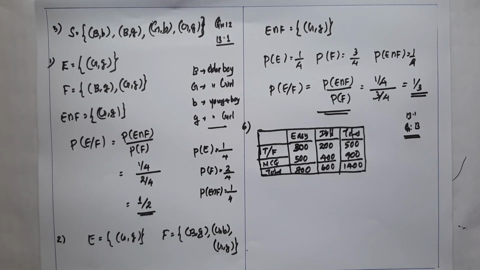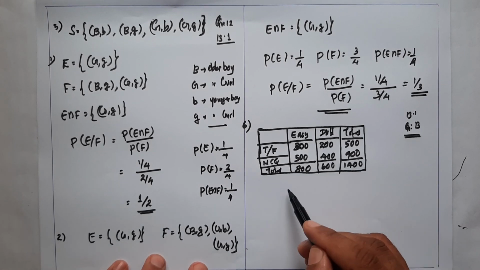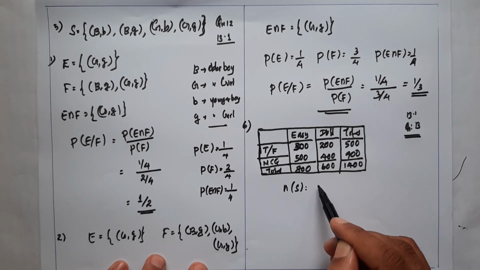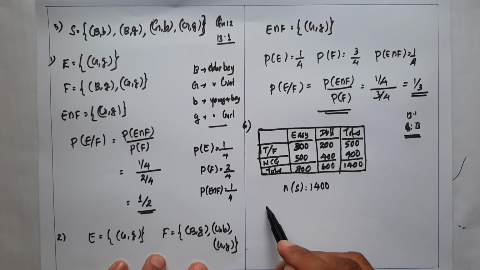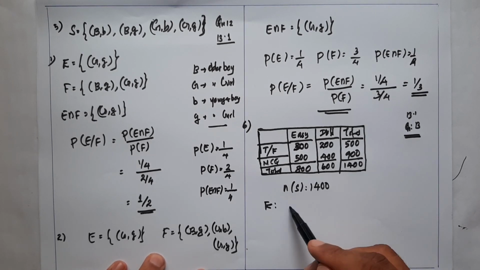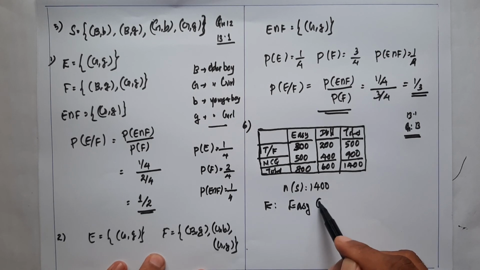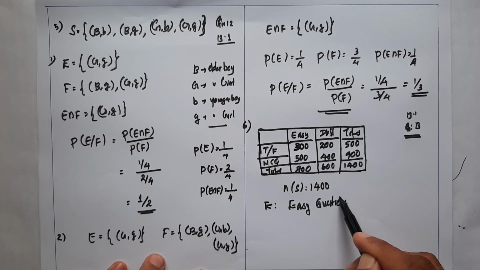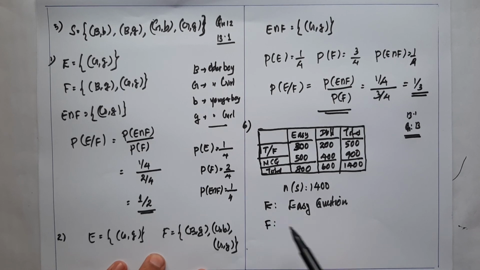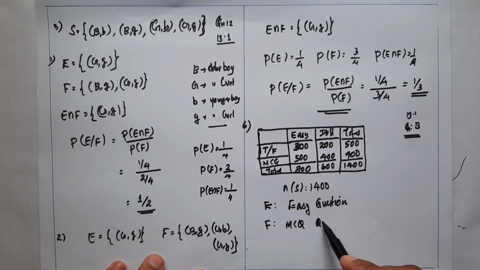Now, you know the total number of elements of the sample space is 1400, so n of S is equal to 1400. Now, what is E? E implies getting easy questions. And F implies the given condition: that it is a multiple choice question. MCQ questions are in the second event F.